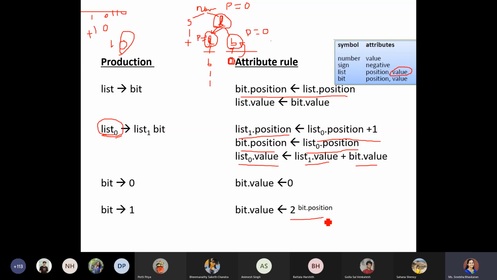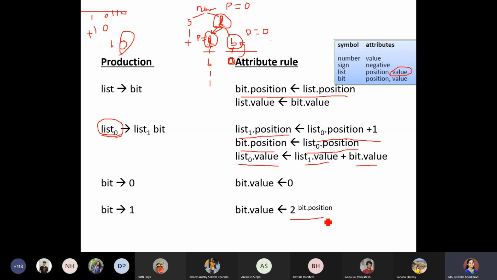Okay, so that's the reason why we had two attributes for list and bit, because we are calculating it with respect to the position. Okay, and coming to the sign and number, for the sign we just have to know whether it is negative or positive.